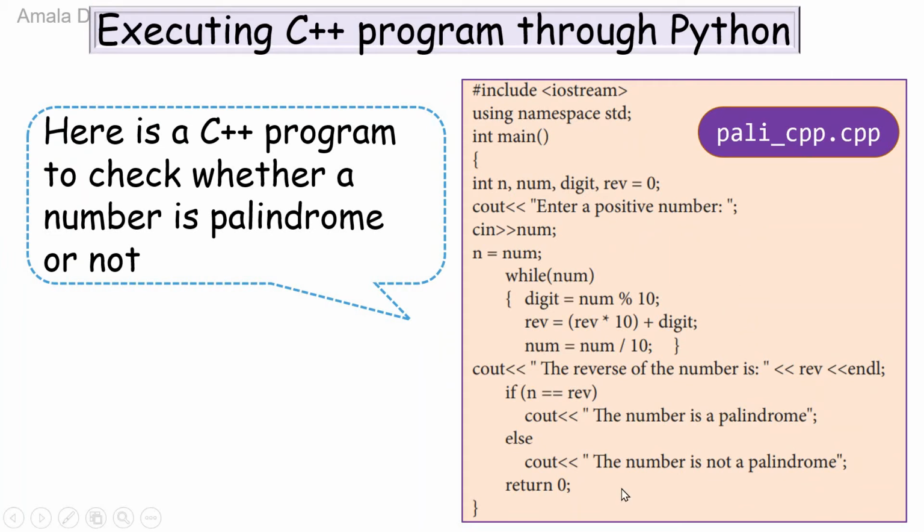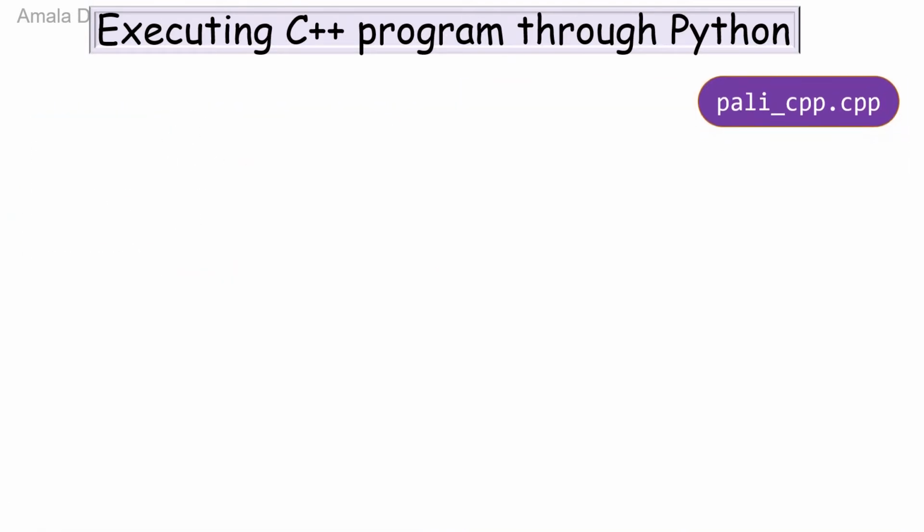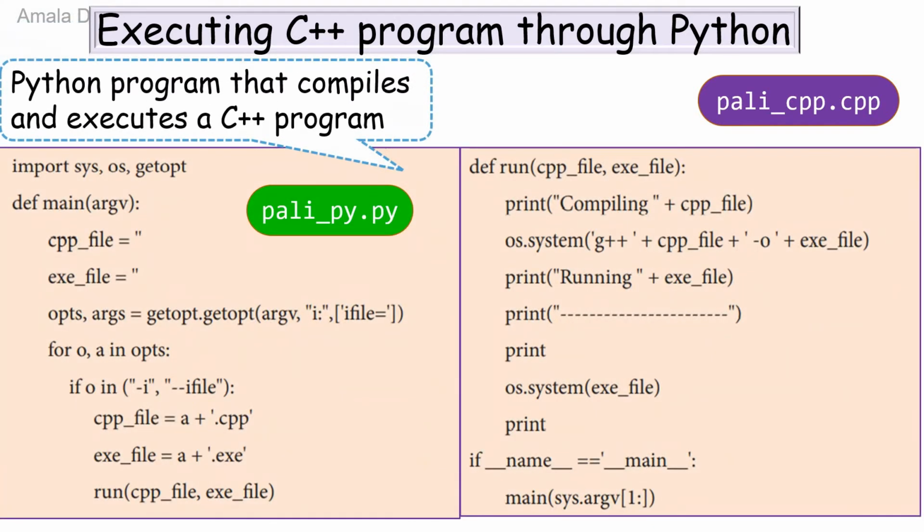This is the C++ program, and I have saved it with the name pali_cpp.cpp. Pali_cpp is the file name. .cpp is its extension. And this is the Python program which compiles and executes a C++ program.